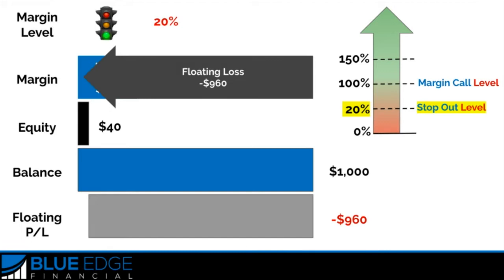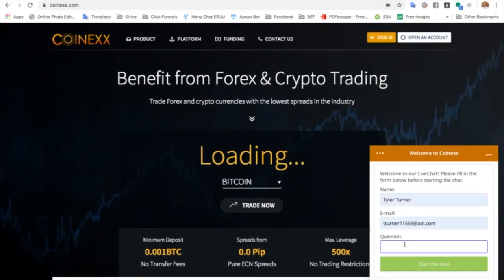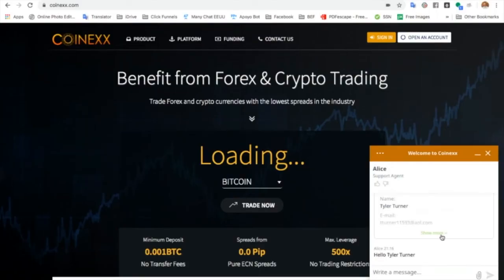Remember, every broker is different and may have different margin call or stopout levels, so make sure you figure these out and test it on a demo account on whatever broker you plan on depositing live money into. To figure this out for your specific broker, it's really simple. Like you can see here in the bottom right, all you have to do is go to whatever broker you're using, go to the live chat support and ask them, hey, what's your margin call and stopout level? And then you can see here that they'll just tell you, for example, here, our margin call and stopout levels are 70 and 50%. So you can go ahead and do that, go to your broker, and ask that question.